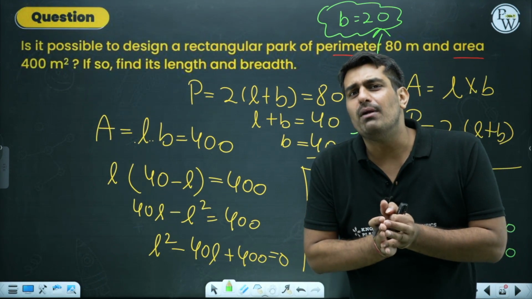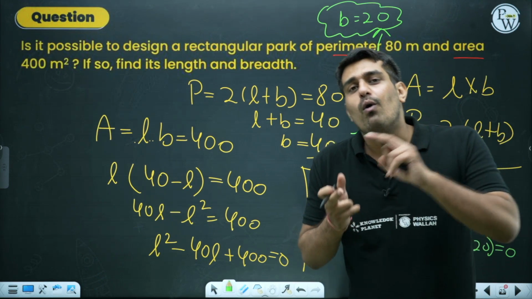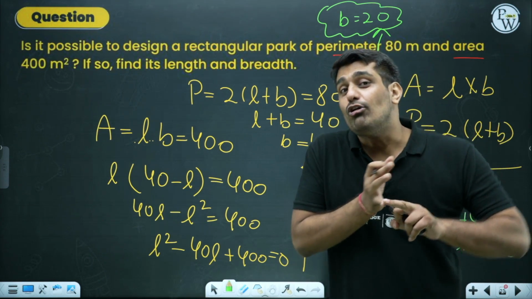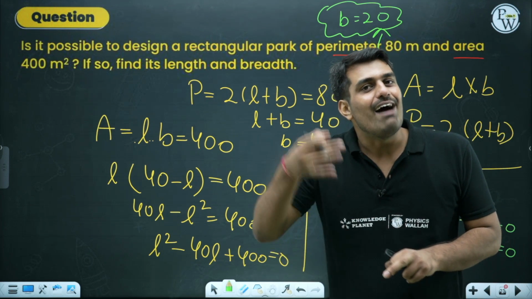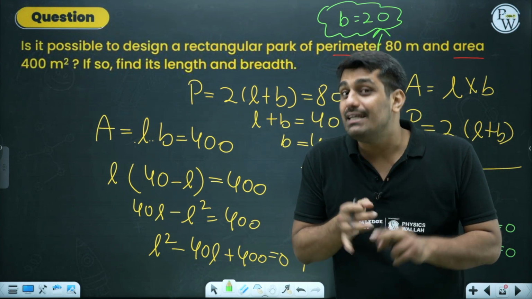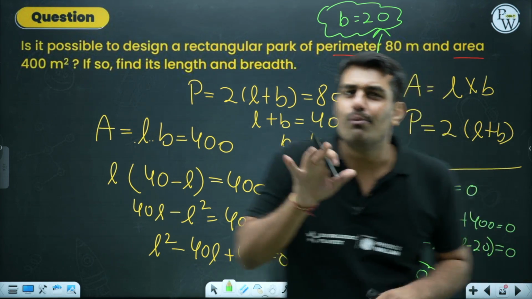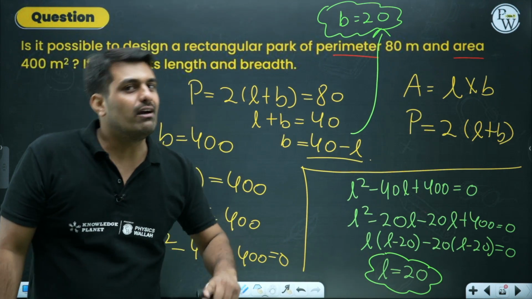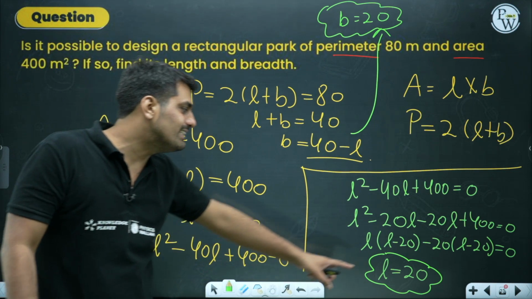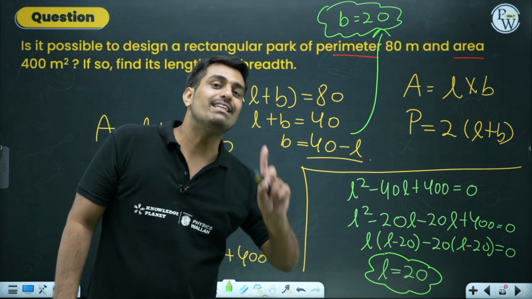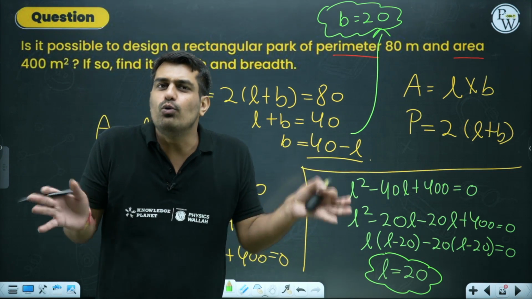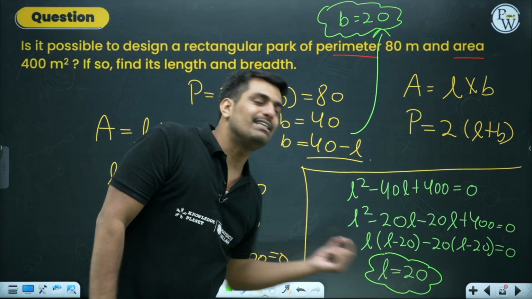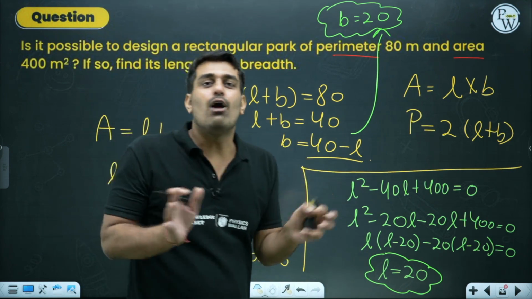Very simple problem. Both things were involved: the word problem, that means the application of the quadratic equation, and the solution of the quadratic equation. Everything we have learned in this chapter, the discriminant was also involved. You might not have realized, but when you go for the value of the discriminant over here, it will come out to be 0, and that is the reason the solution is 1, that is 20. The two roots are there, but the value remains the same, equal to 20. This is how it needs to be done.